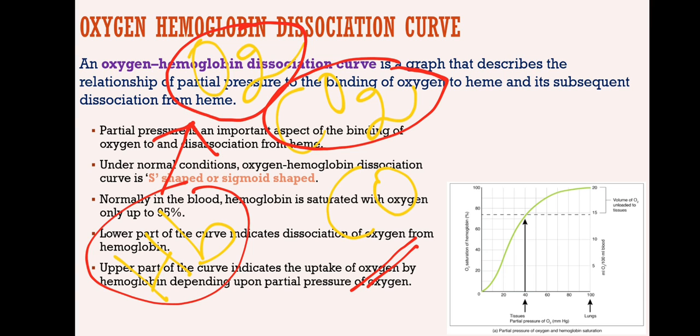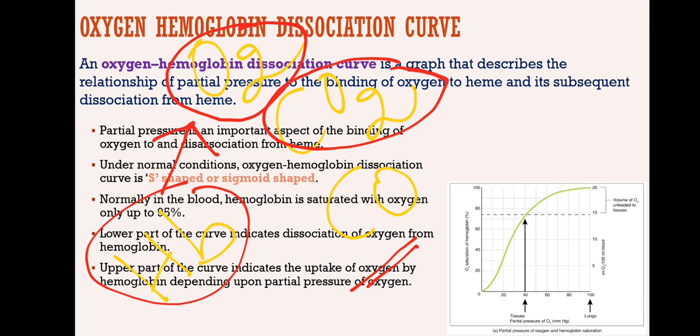But when the same thing goes to the tissue, we are familiar that the partial pressure of oxygen in the tissue is less, again 40 millimeters of mercury. Whereas compared to that, the partial pressure of carbon dioxide is 45 millimeters of mercury. It is more than oxygen. So whenever there is more carbon dioxide, hemoglobin has an affinity towards carbon dioxide, and doesn't want oxygen anymore, because the amount of carbon dioxide is relatively high.